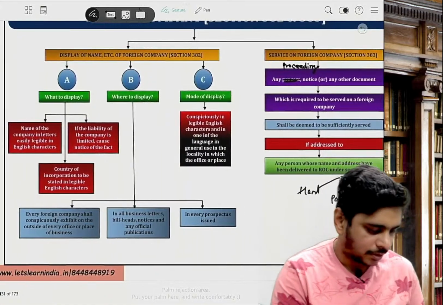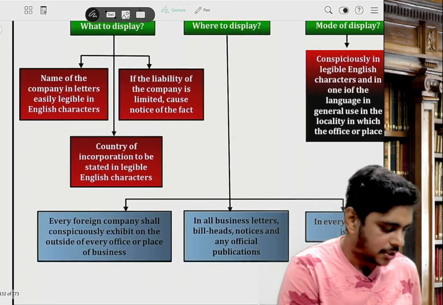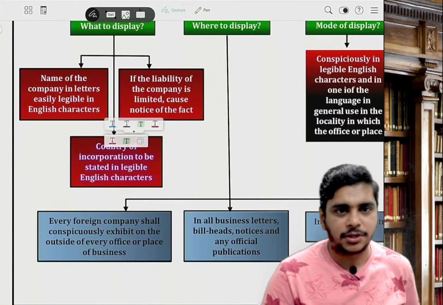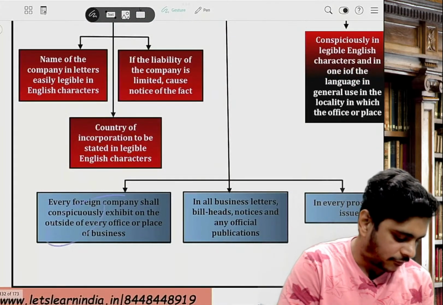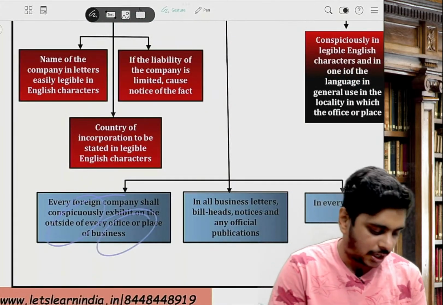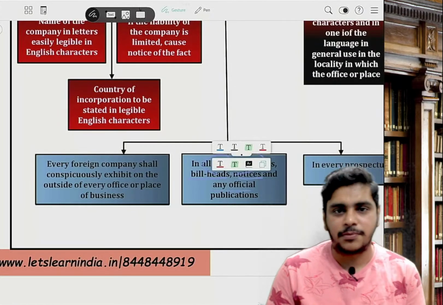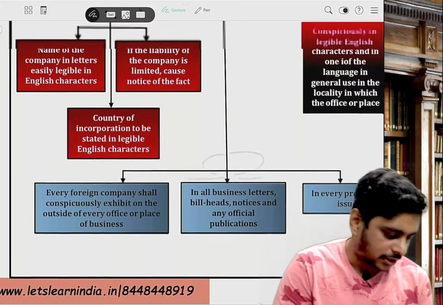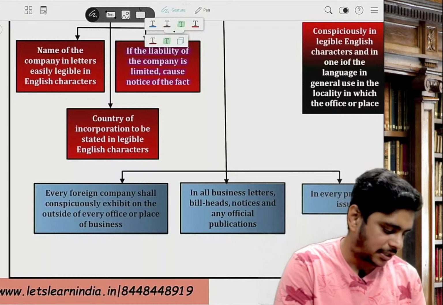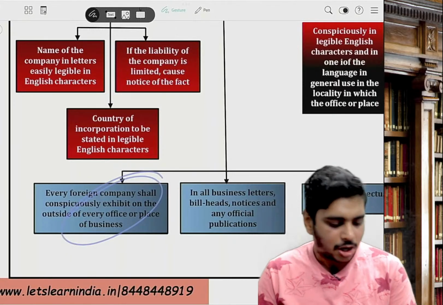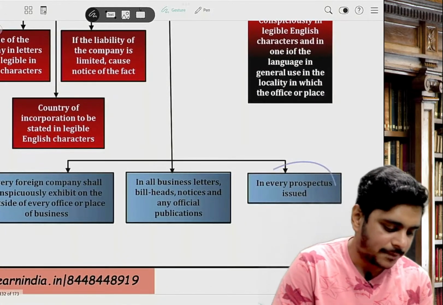Then, sir, 382. Remember 382? Two disclosure. So name of the company and the country of incorporation should be exhibited outside every office or place of business in English and local language, and in all the letters, bills, bill heads, notices and any official publication in English. The fact that the liability of the company is limited, same point should be exhibited outside every office or place of business in English, along with business letters, bills, heads, notices, official publication plus prospectus.